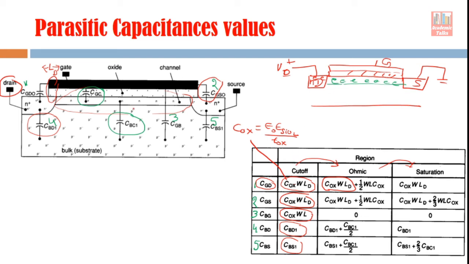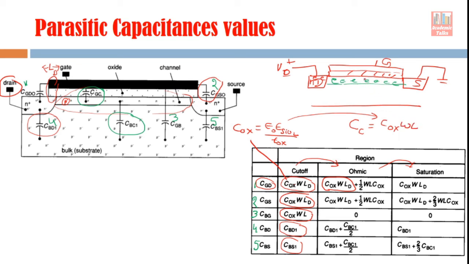When there was cutoff, there was no channel here, so this portion was P type. All this was P type in cutoff, and this substrate was also P type. So only the drain was contributing towards this capacitance. But now, since the channel is also there, and this is an N type channel, and the drain is also N type, the drain is connected to this channel portion. So this channel is contributing some capacitance, and I write here C_C, channel capacitance. That will be C_ox, this same capacitance per unit area, multiplied by W times L.